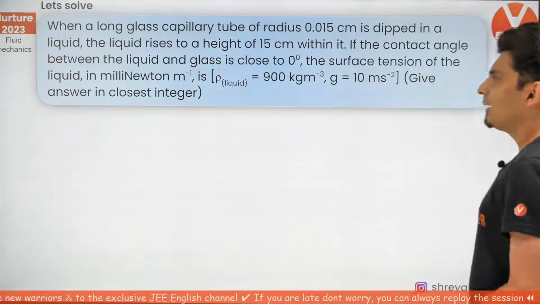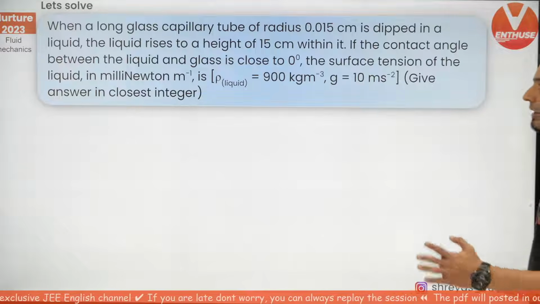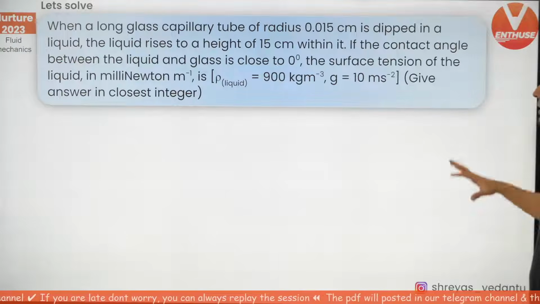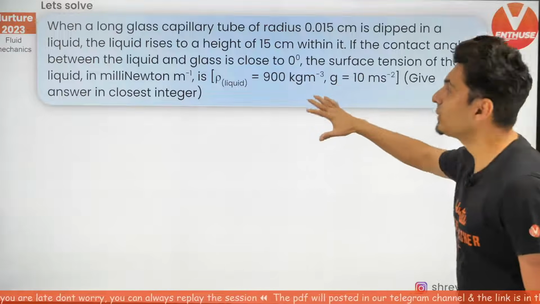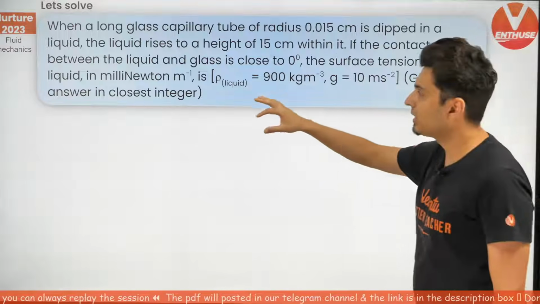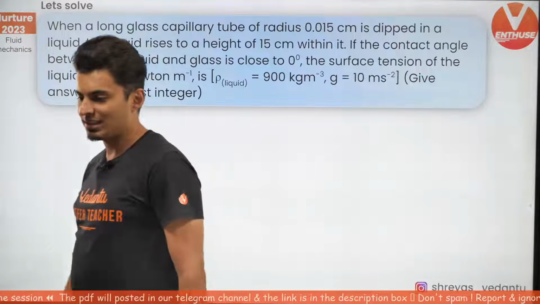When a long glass capillary tube of radius this much centimeter is dipped in a liquid, the liquid rises to a height of 15 centimeters within it. If the contact angle between the liquid and the glass is almost zero, surface tension in millinewton is how much? Given the density, given g, give the answer to the closest integer.